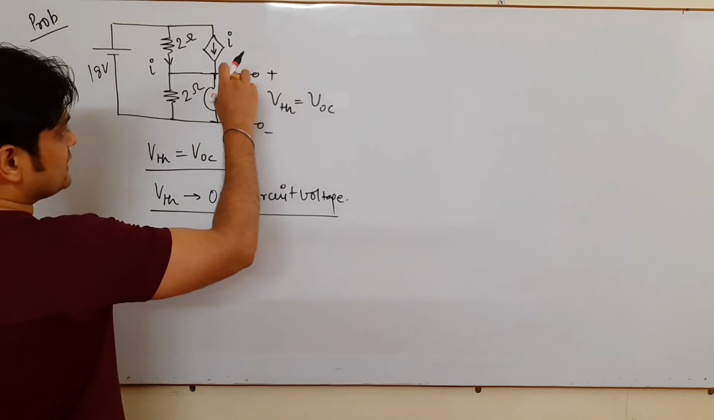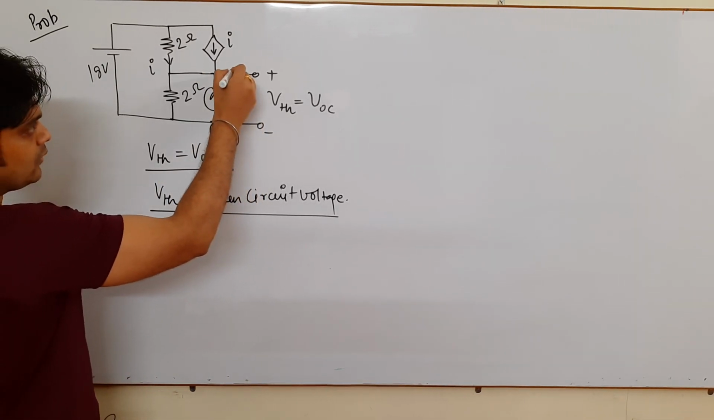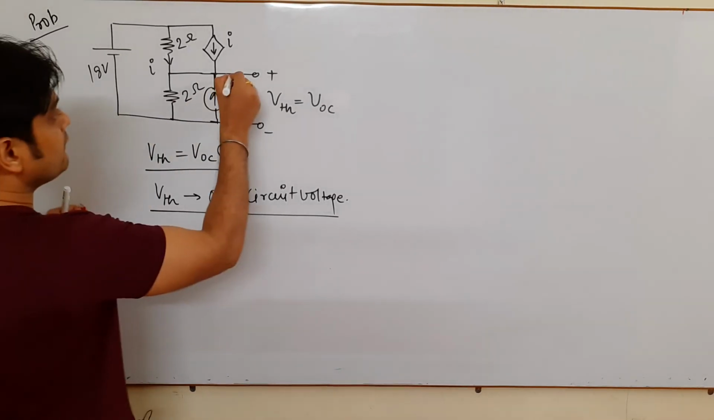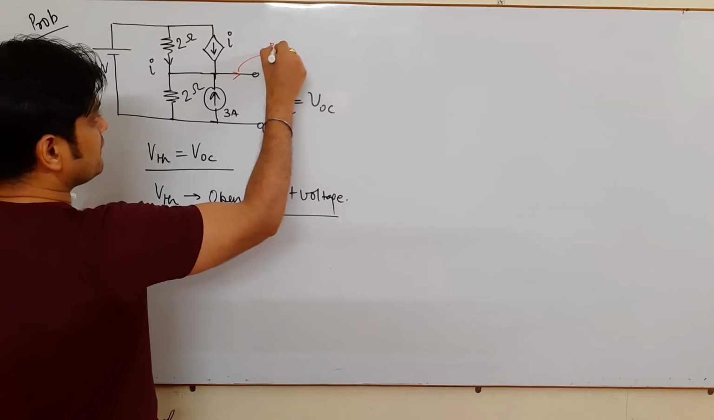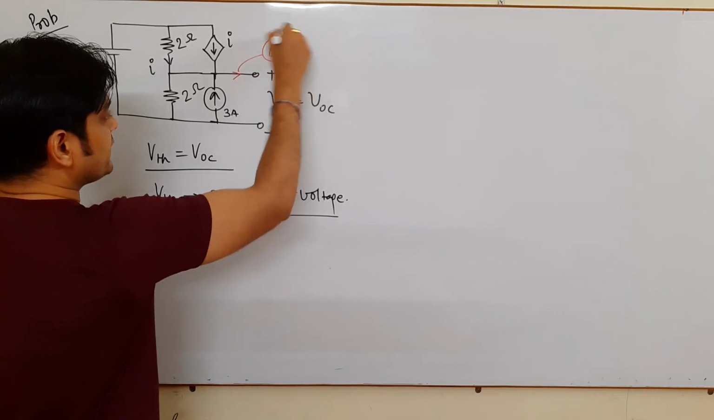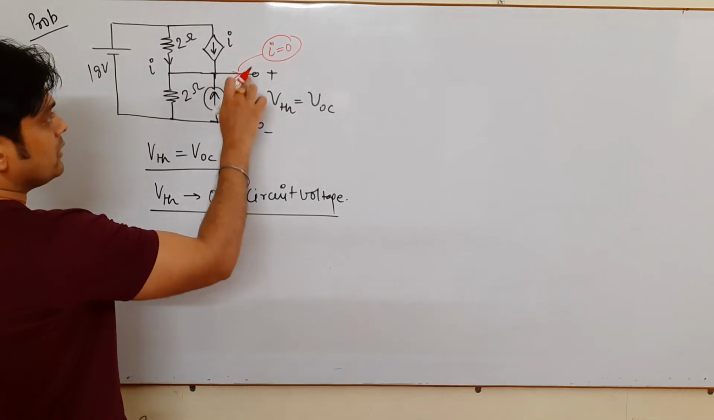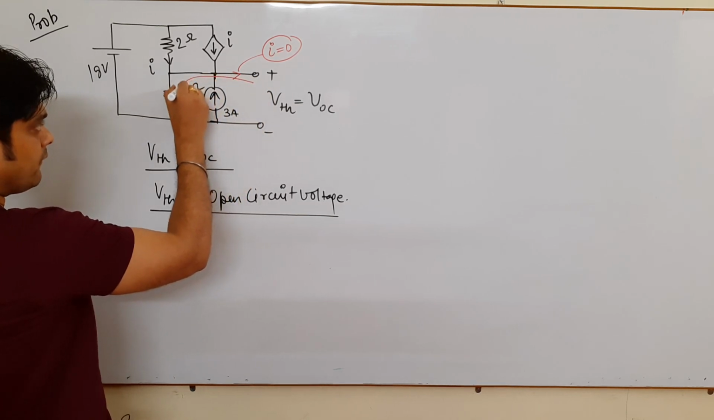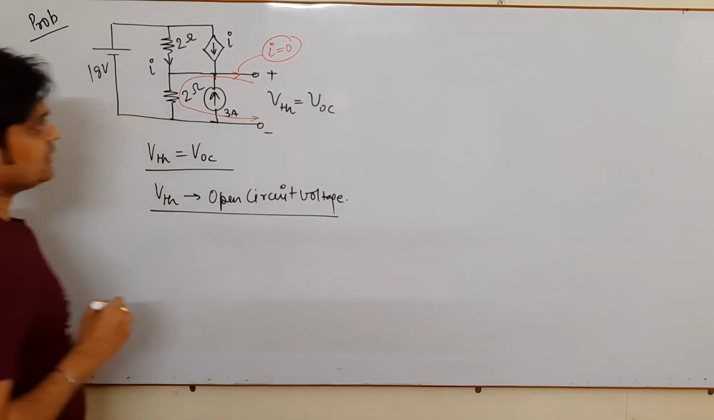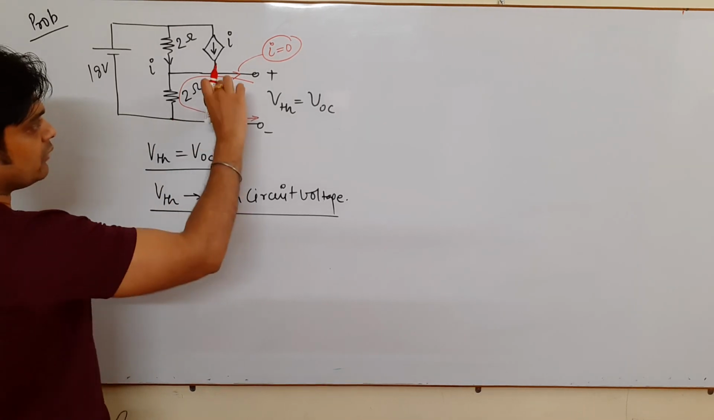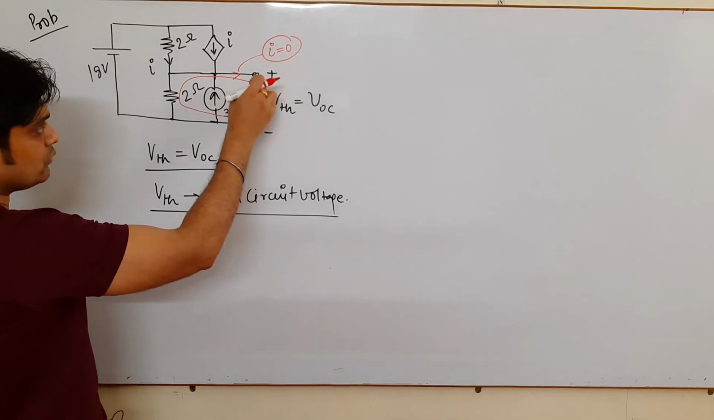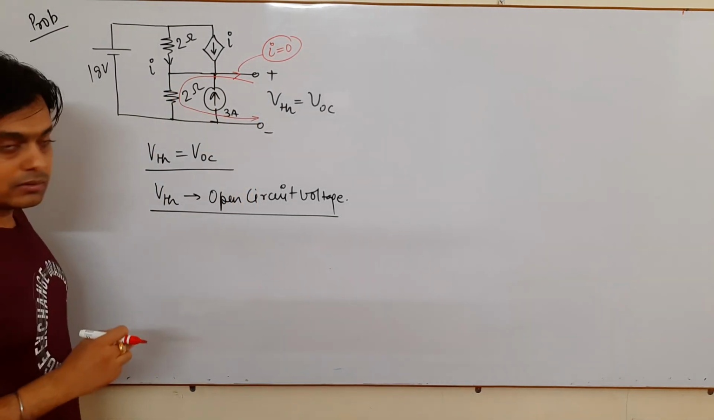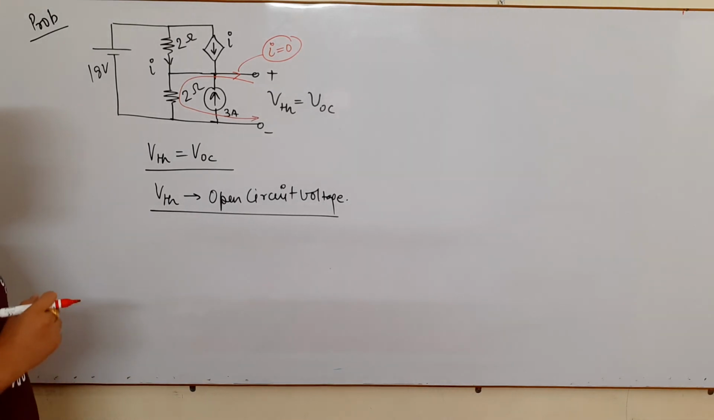Once it is open in nature, please see the very important thing: no current will enter here. Whatever the current here is 0. So when no current is there, you can directly apply this to find the value of VOC in this manner. Why? Because it is a super mesh. You cannot find the voltage across this, as no voltage is given. So you can directly find the VOC in this manner.